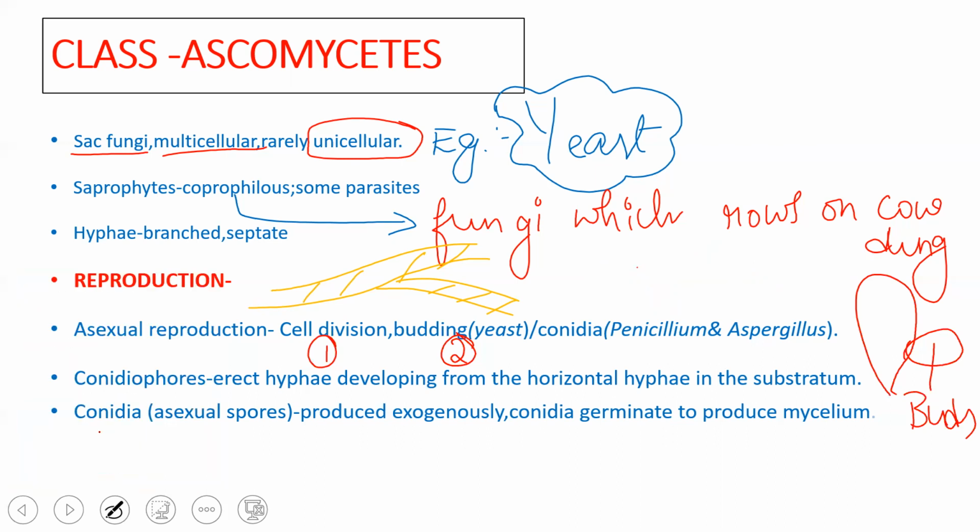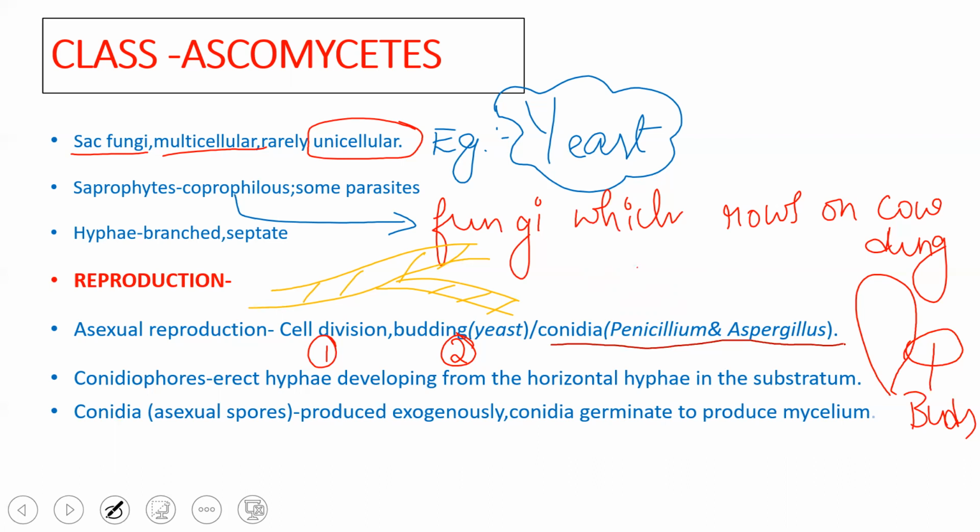Then comes one more type of asexual reproduction, the formation of conidiospores, which are borne in conidia, just like sporangium contains sporangiospores in the case of Phycomycetes. Typical examples of conidiospore producers are Penicillium and Aspergillus.